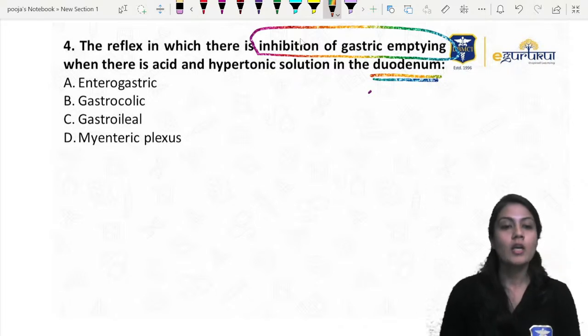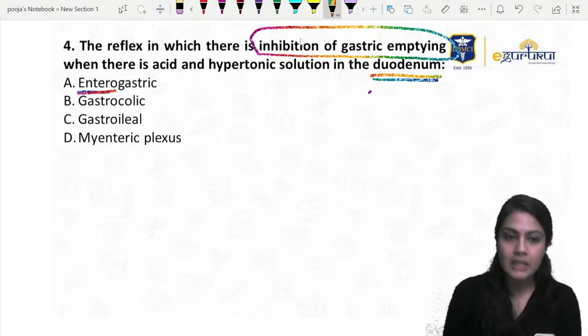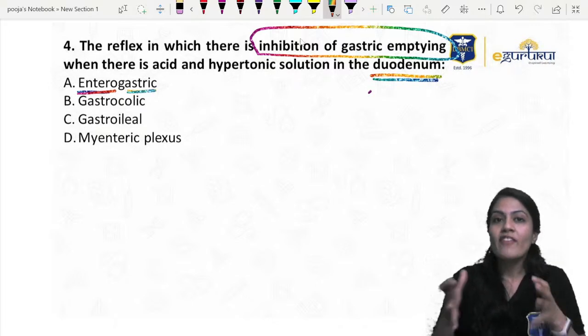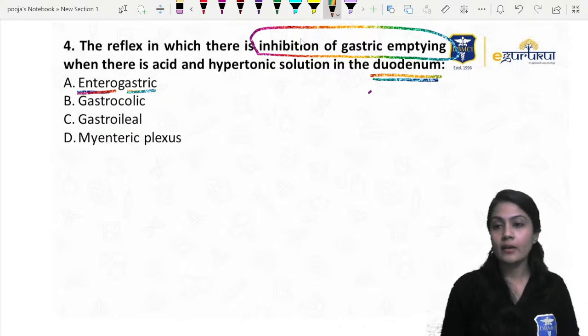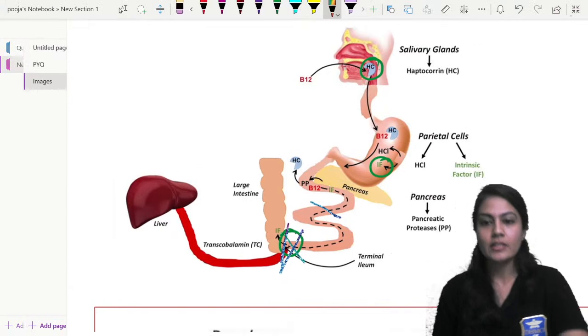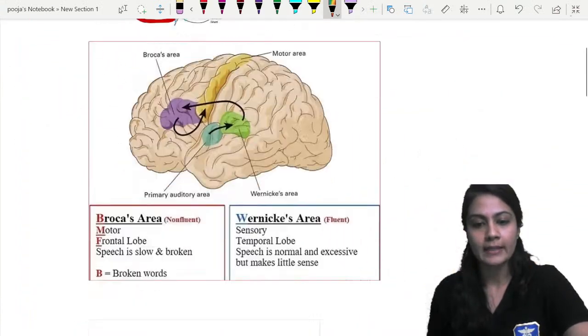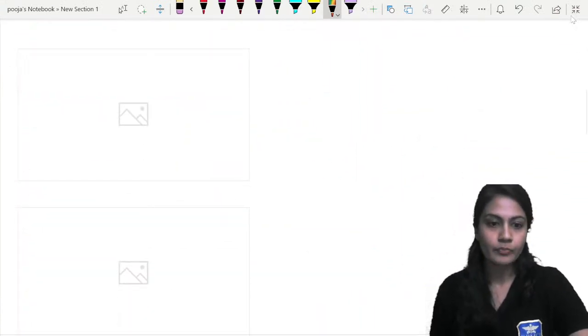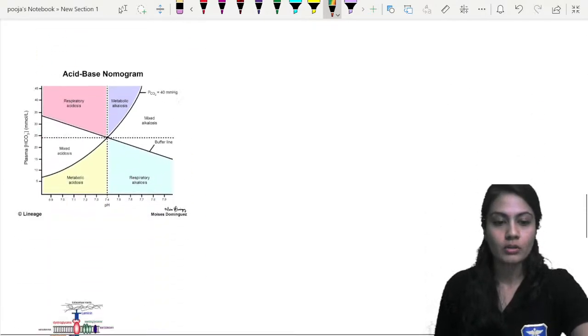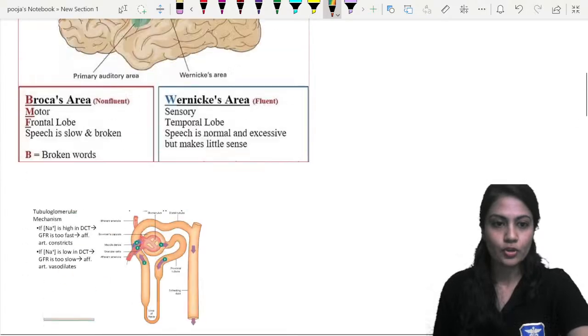Awesome, awesome. So yes, definitely entero means intestine, right? And gastric means stomach. So whenever the fluid or the acid comes into the intestine, what is going to happen is that, I hope I have that diagram, sorry guys, I don't have the picture right now.